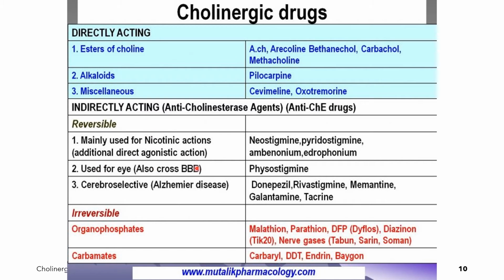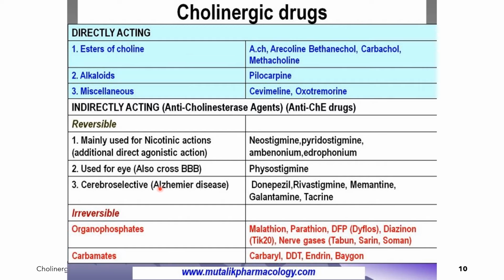Physostigmine is usually indicated for the eye, and it also crosses the blood-brain barrier. For these agents, it is indicated for the treatment, for example, of Alzheimer's disease, because of course acetylcholine is very important for its effect on memory as well as in CNS stimulation.